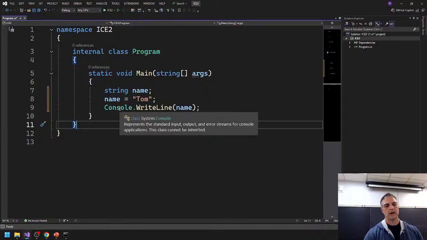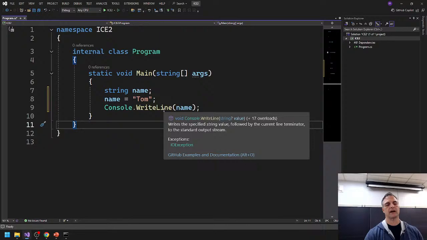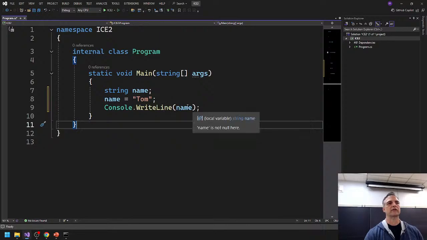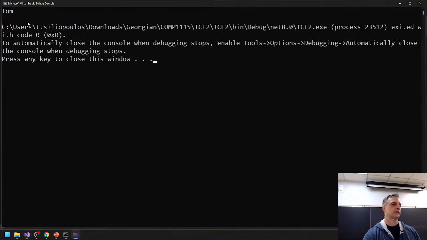And then what we're doing is once Tom is in name and we pass it in to the WriteLine method, it's going to, and I got to say this again, evaluate that. It's going to take name and say, what is name? Oh, okay, name actually has Tom inside of it. Let's evaluate that and turn it into a string literal, and now we're going to pass that into WriteLine. So it does the evaluation, and then it passes that into WriteLine. Whatever's inside of name gets passed in. Name itself doesn't get passed in. It copies whatever's in there and passes it into WriteLine, okay? So if I press play, now I'm going to say Tom at the top, right?